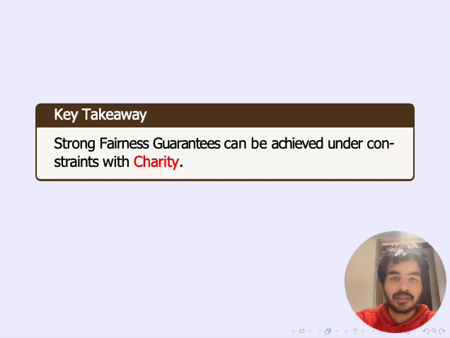This work addresses problems in the fair division space where we have some agents, some goods, and the goal is to allocate the goods among the agents fairly. And here's the key takeaway from the talk. We show a bunch of positive results showing that strong fairness guarantees can be achieved under constraints with charity.